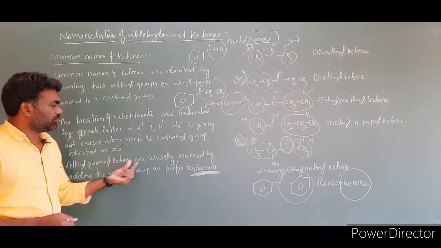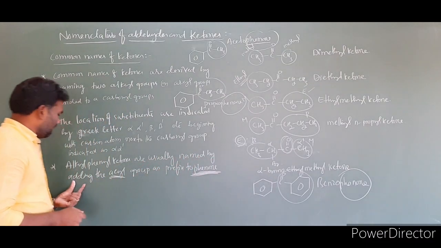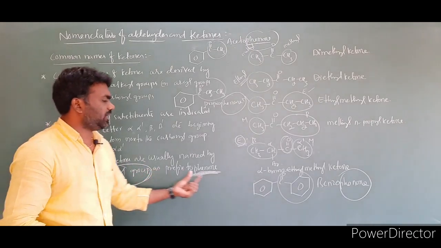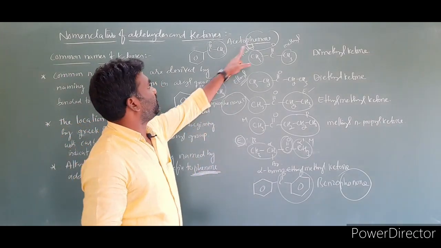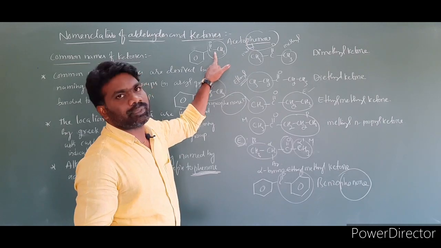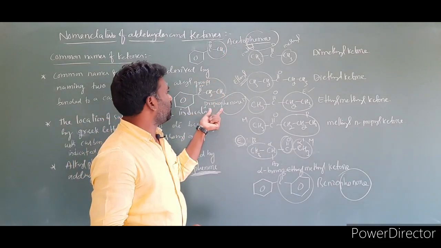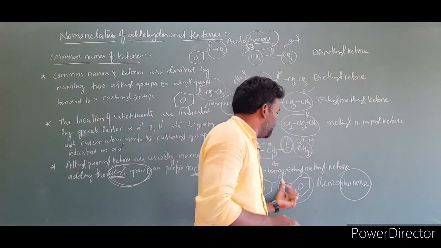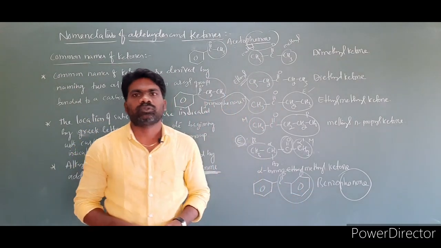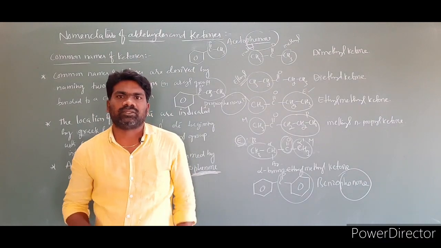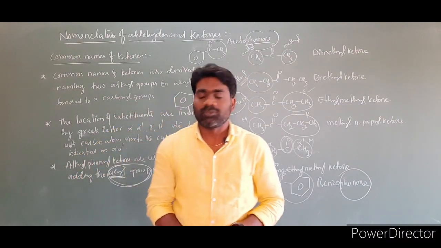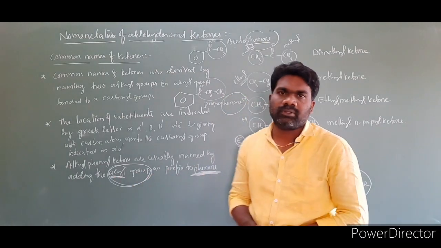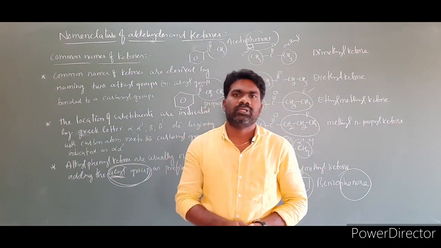Alkyl phenyl ketones are usually named by adding an acyl group as a prefix to the phenone. Here the acyl group is aceto, here propiophenone, here benzophenone. So the acyl group is a prefix to the phenone. So these are the common names of ketones.